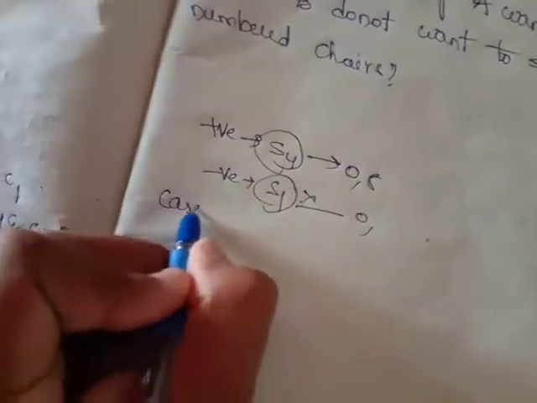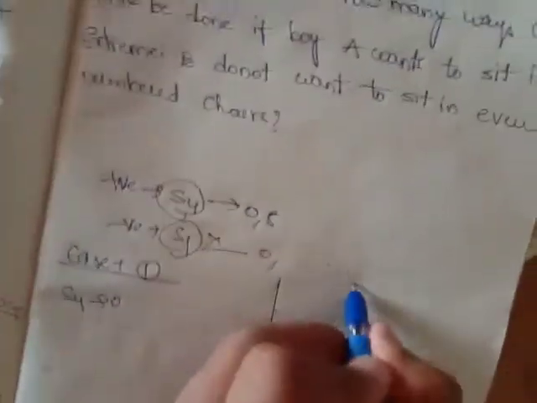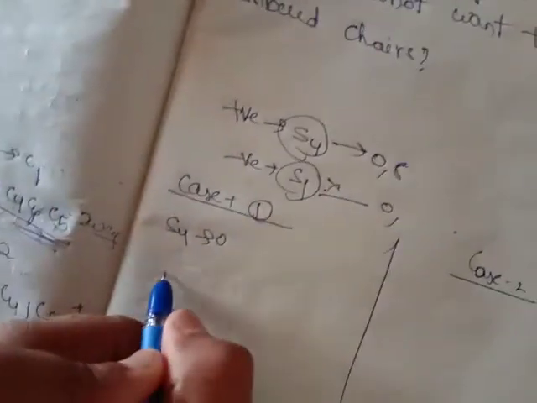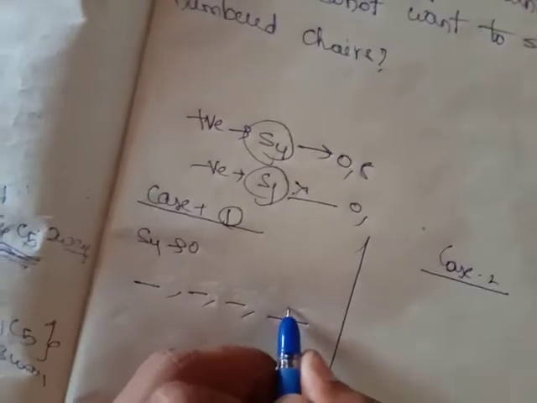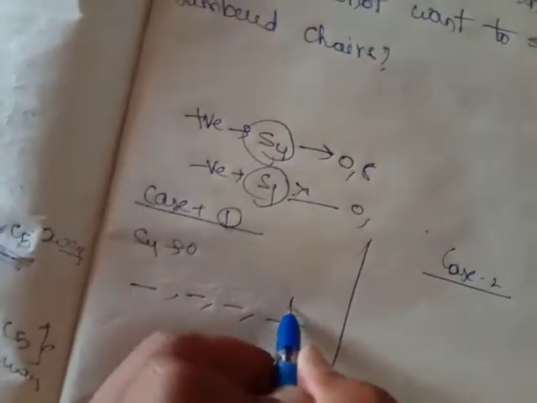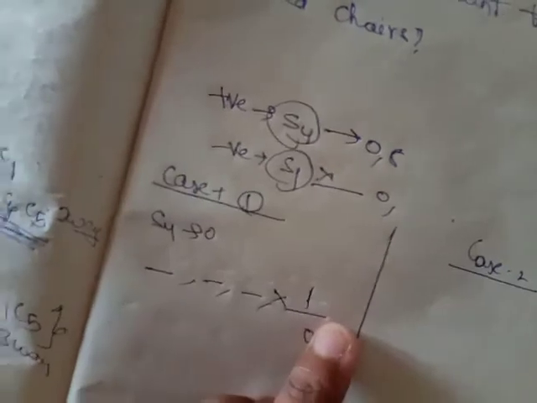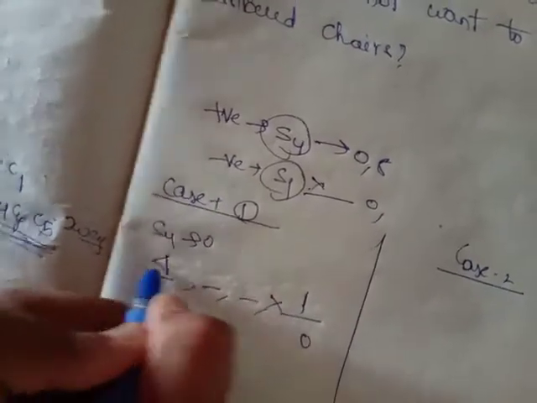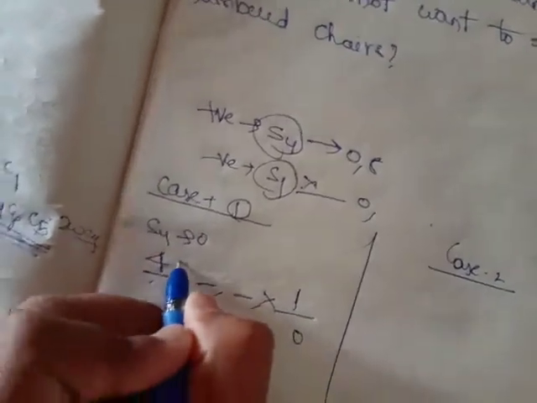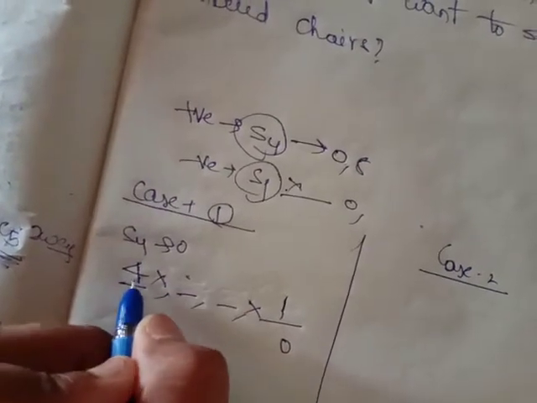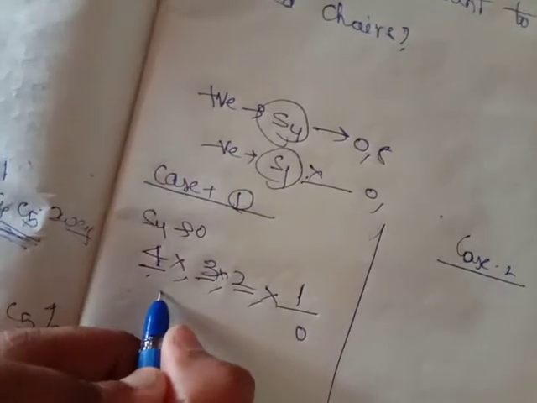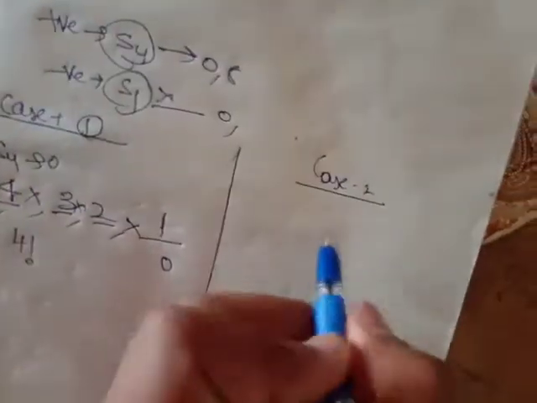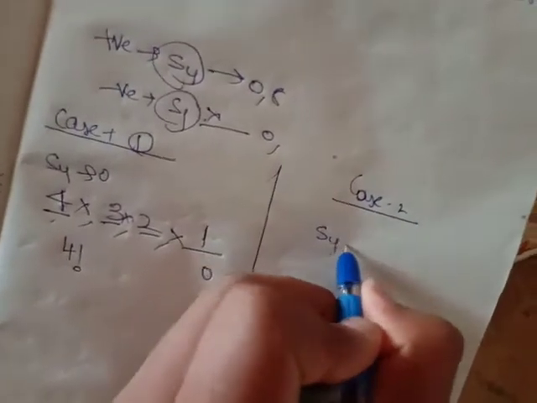Let me assume case 1. S4 is 0. Slot 4 is 0. S4 is 0. So it is a 4-digit number. So let me assume that 0 is here. So how many chances is it having? Only one chance, right or no, friends? How many chances here? 4 chances, because 0 should not be repeated here. How many chances here? Out of 5, 4 gone. So 3 into 2 into 1, which is nothing but 4 factorial. Now let me go to case 2, which is nothing but slot 4 is 8.